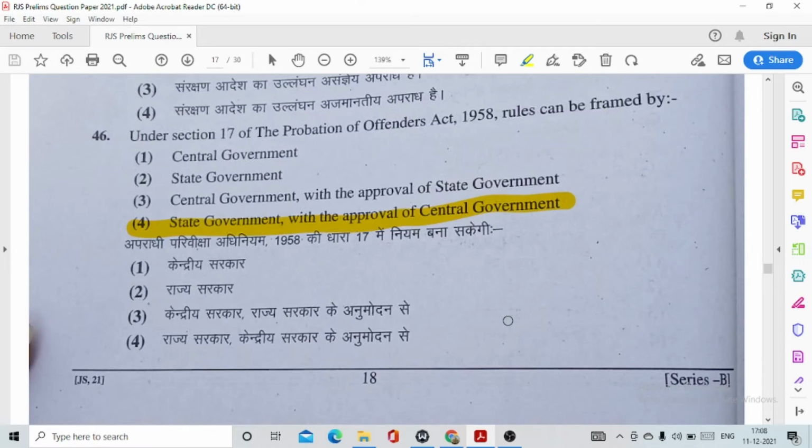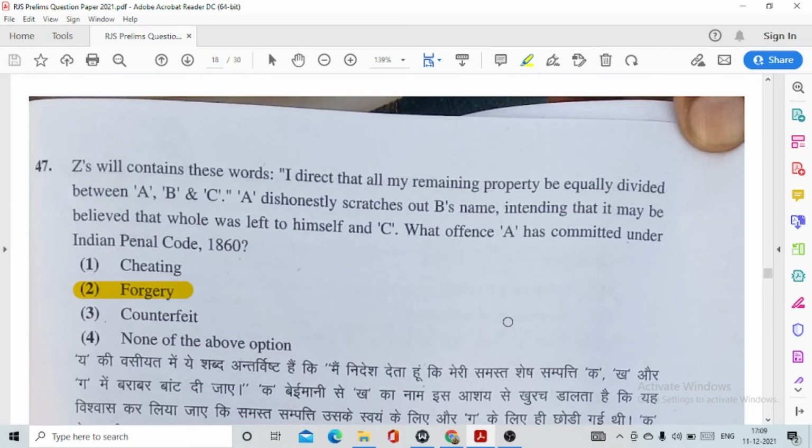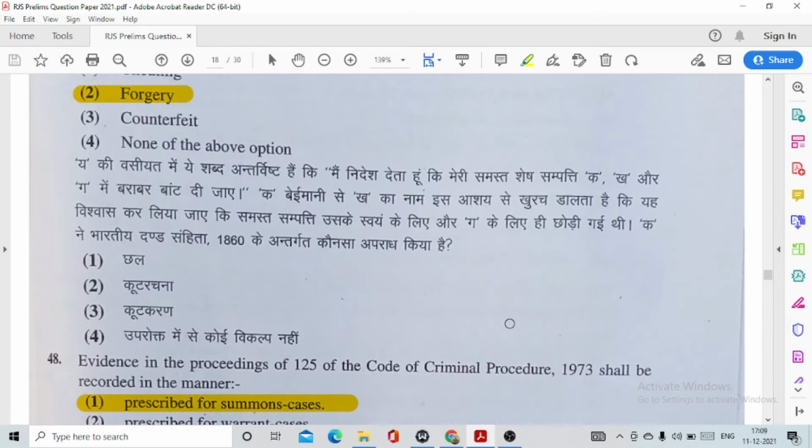46. Under section 17 of the Probation of Offenders Act 1958, rules can be framed by option number 4, state government with the approval of central government. 47. Z's will contains these words: I direct that all my remaining property be equally divided between A, B and C. A dishonestly scratches out B's name, intending that it may be believed that whole was left to himself and C. What offence has A committed under IPC? This is option number 2, forgery.